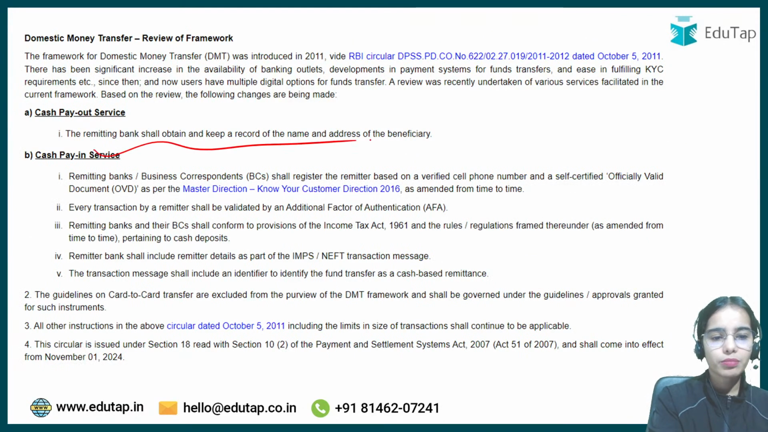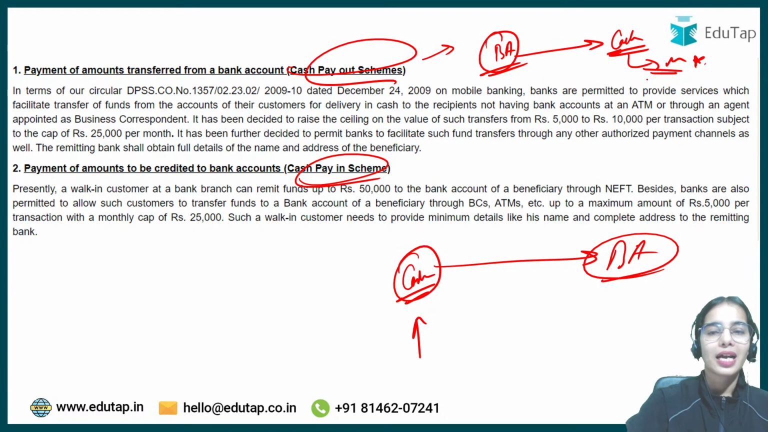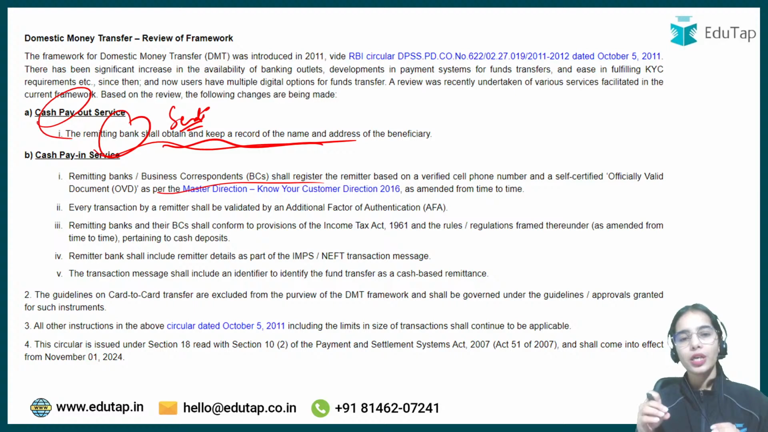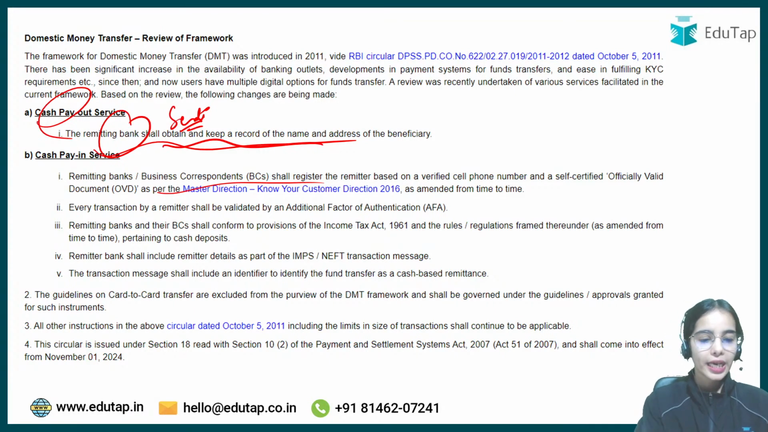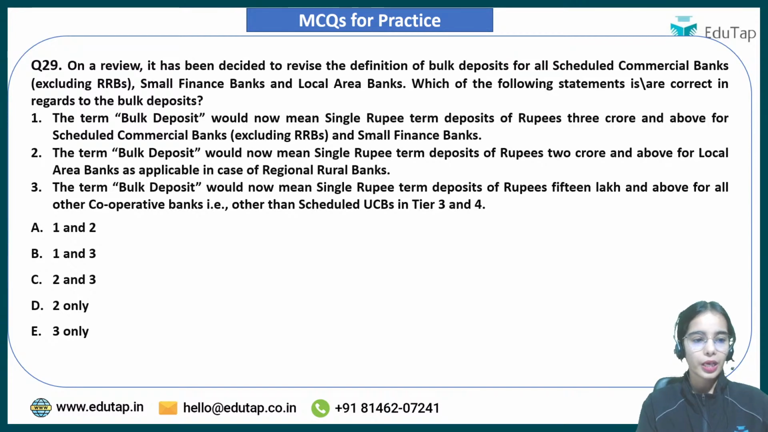Now, there are some records that have to be maintained. In the cash payout, the remitting bank, that is the sending bank, has to obtain and keep a record of the person that the money is going to. In the cash pay-in, where I am giving the cash, my mobile number will be taken and additional factor authentication will be done. OTP will be sent to my mobile and such. In the case of an IMPS or NEFT transaction, the remitter details will also be sent. Okay. Now coming to the bulk deposit. Try to answer this.